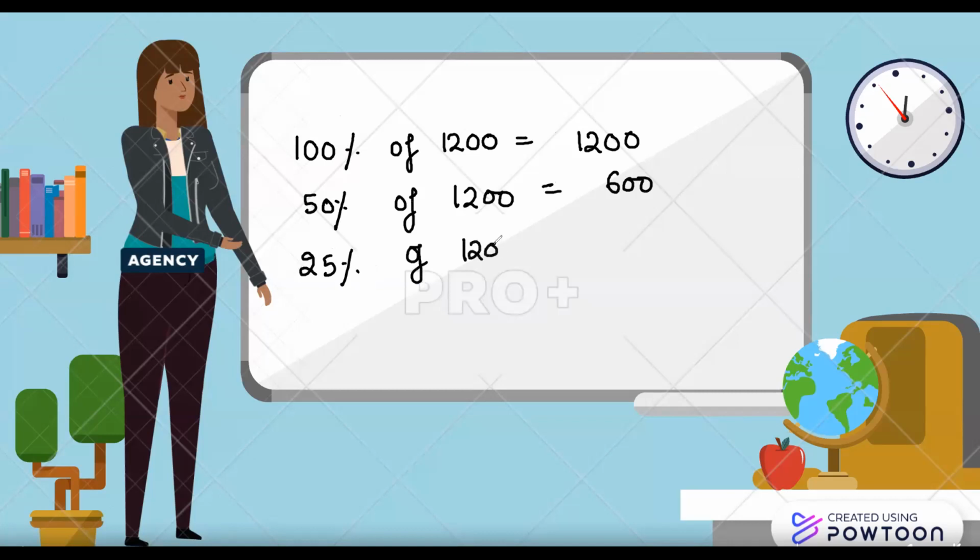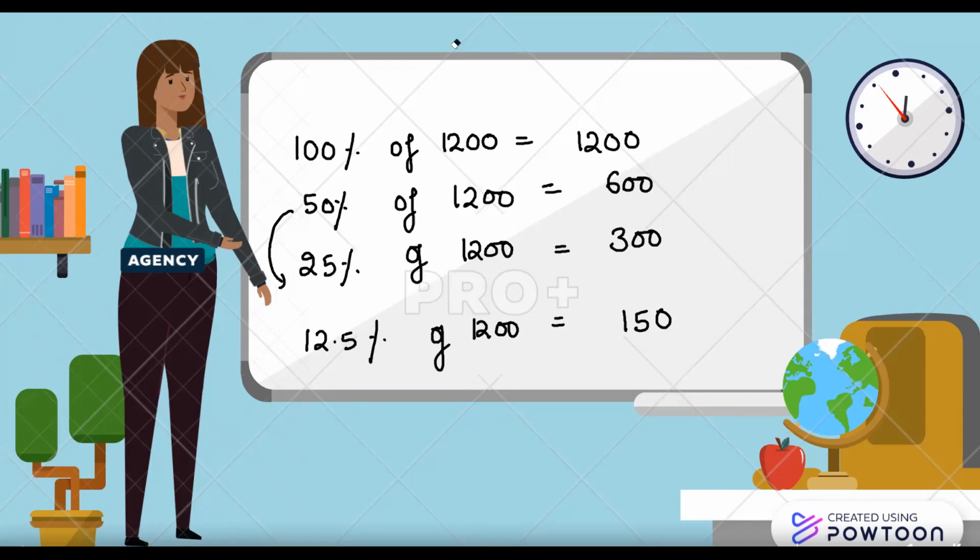As you see, 50% is this and 50 is double of 25, so we are just going to halve this number. Similarly, 12.5% of 1200, and we can easily see that this is 1/8 of this. So half again. That gives you 150. If you imagine this mentally, it is very, very easy to understand and visualize the percentages.